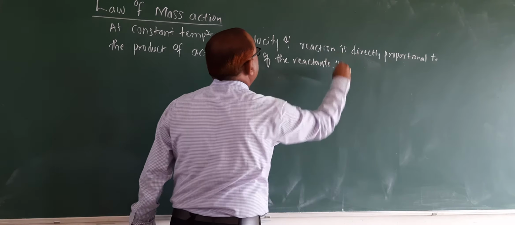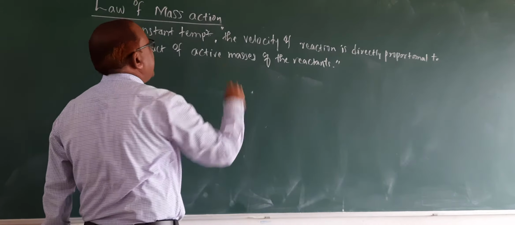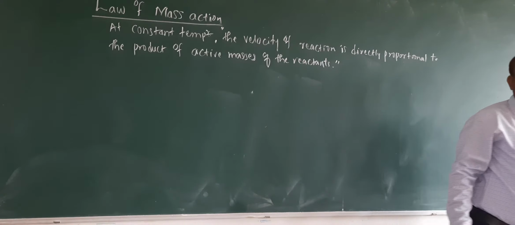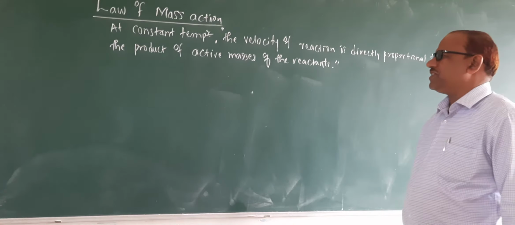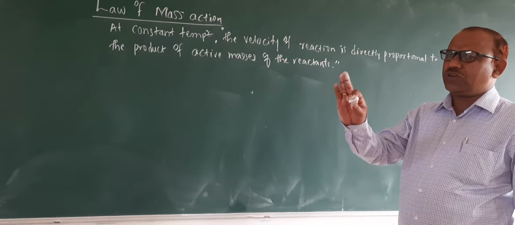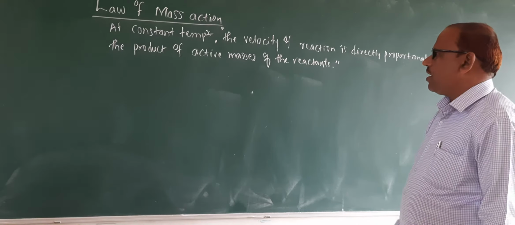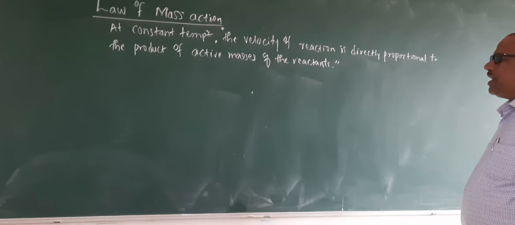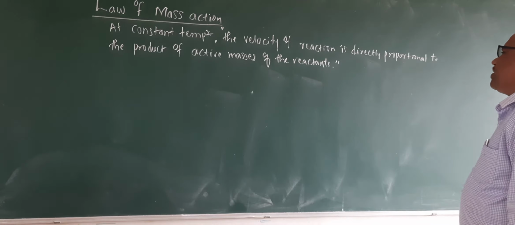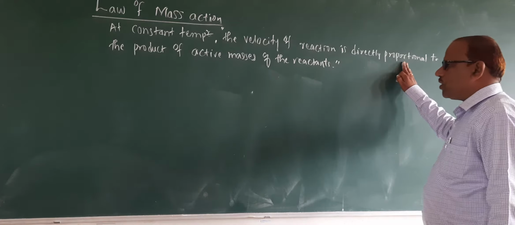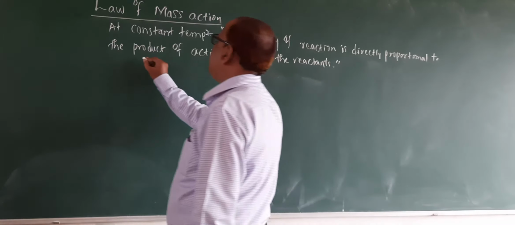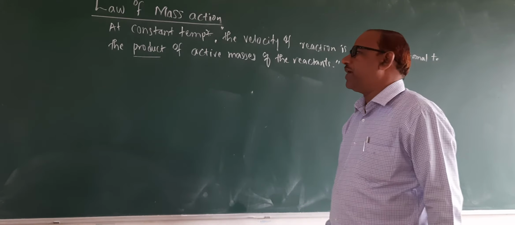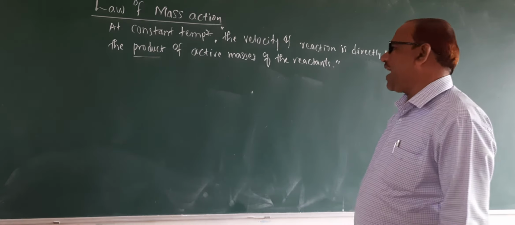Two or three terms are different here. We will try to understand the meaning of the terms, then we will get the meaning of the definition. Law of mass action is defined as: with the temperature kept constant, the velocity or rate of any particular chemical reaction is directly proportional to the product, here meaning multiplication, of active masses of the reactants.